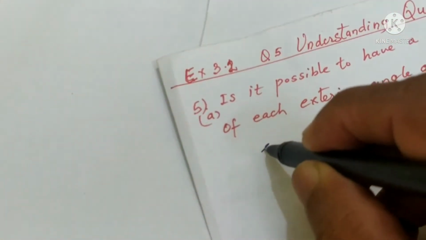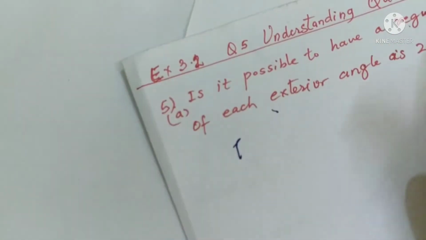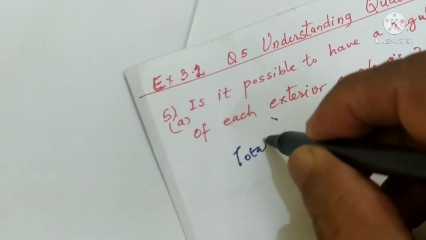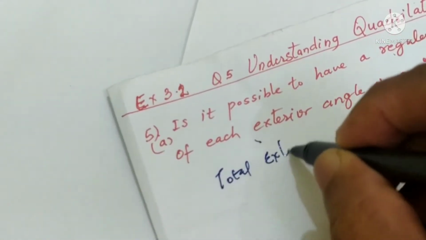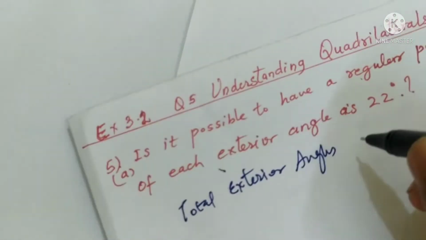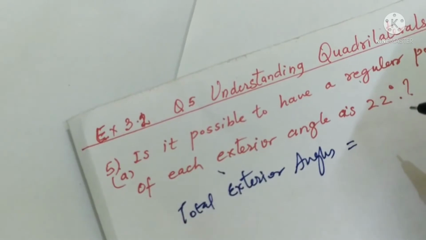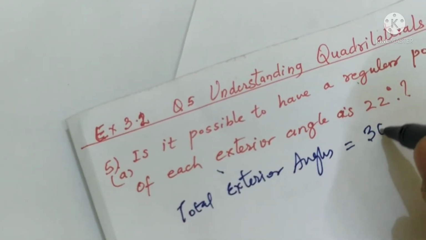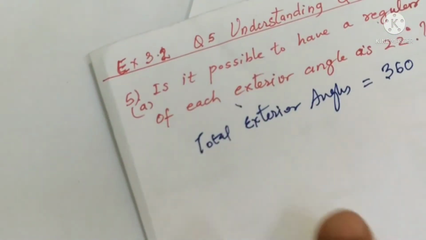Now we know that the total of exterior angles of a quadrilateral is 360.